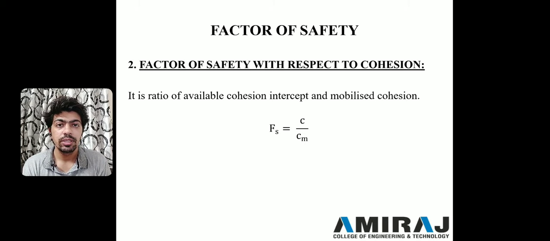Second one, factor of safety with respect to cohesion. First of all, what do you mean by cohesion? It is an intercept. When we plot a graph, we can see that value as C. Factor of safety with respect to cohesion means the ratio of available cohesion to mobilized cohesion. So it is a ratio of C by Cm, where C is the available cohesion and Cm is the mobilized cohesion, and that ratio is known as factor of safety.